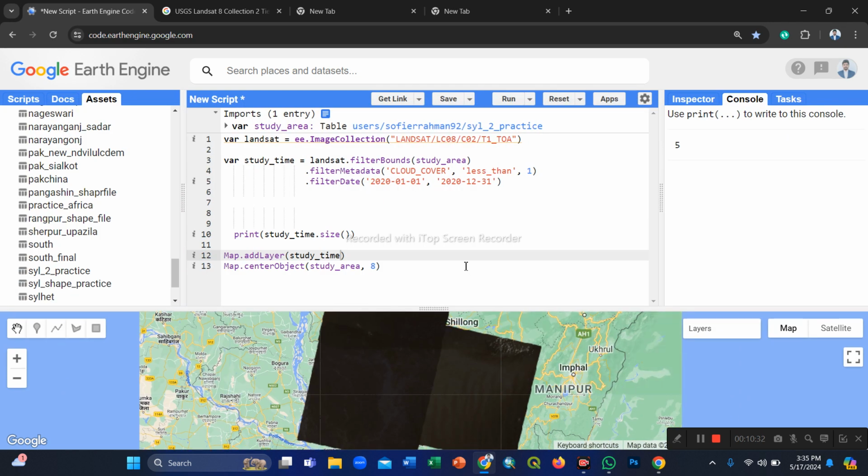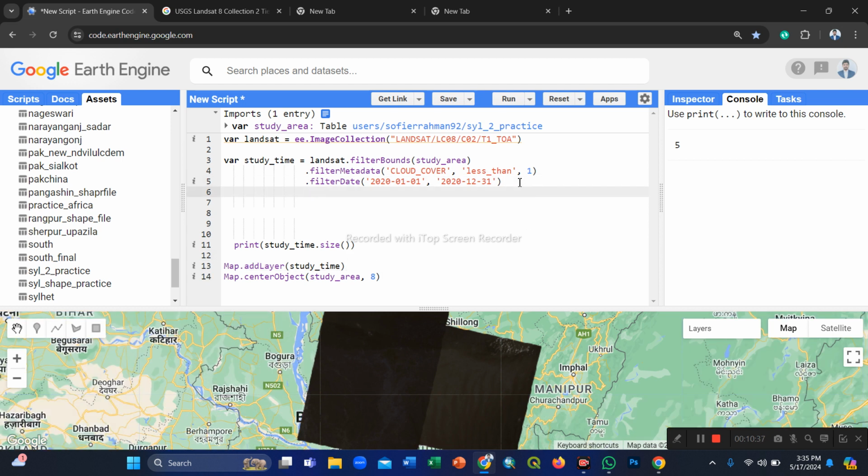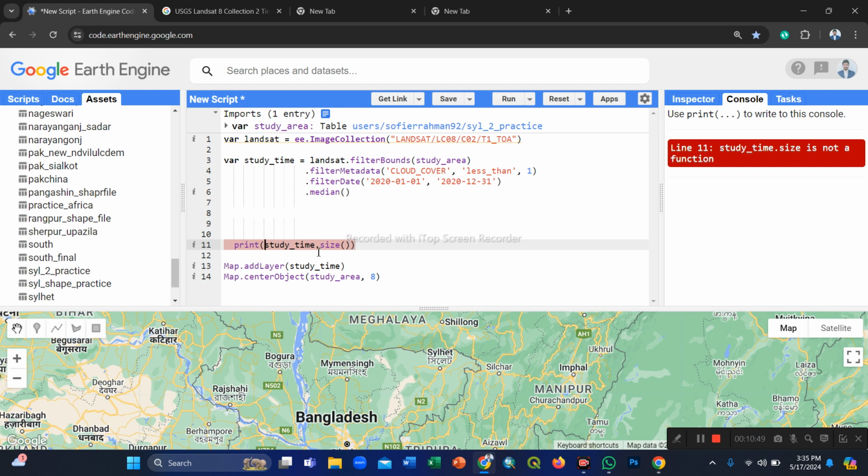Now I want to make a median composite image, one tile median composite image, for better analysis. So we use the median function in the code editor. Now the size function is removed, because after the median function is used, these 5 images make one tile of median composite image.